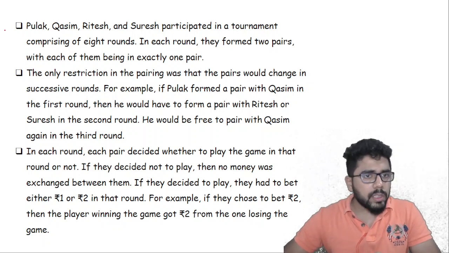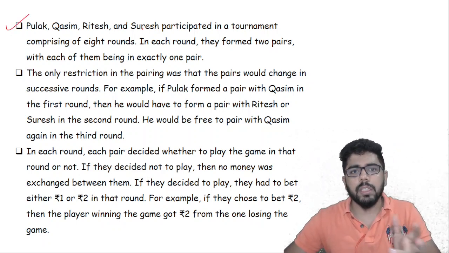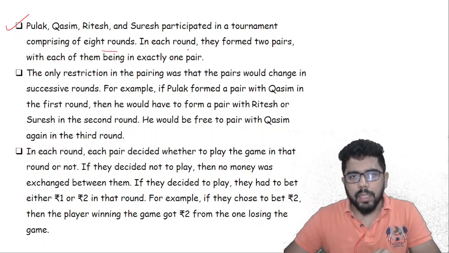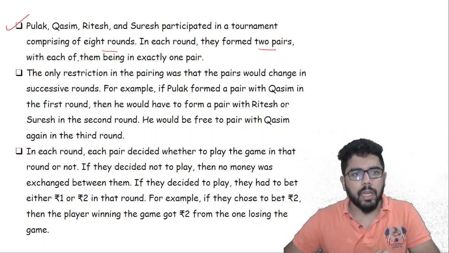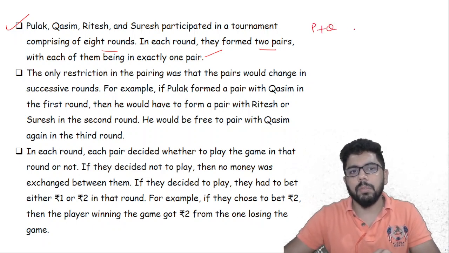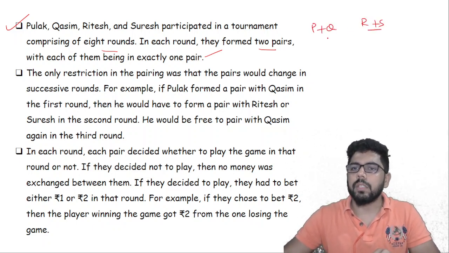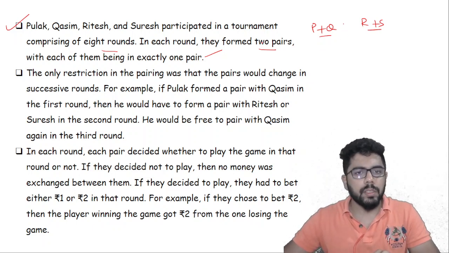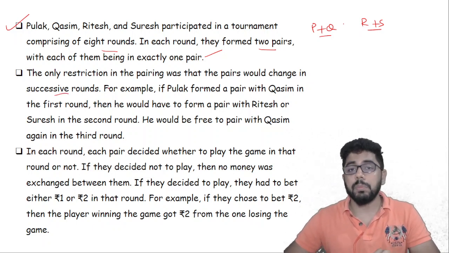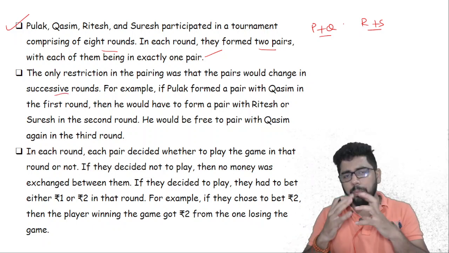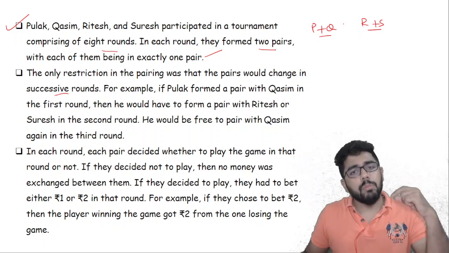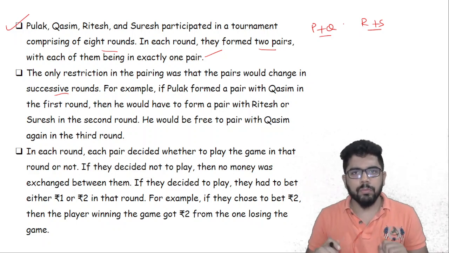So this is what the question is mostly about. Pulak, Kasim, Ritesh and Suresh, four people, participated in a tournament that had 8 rounds, and in each round they formed two pairs, with each of them in exactly one pair. So suppose Pulak and Kasim are forming a pair, so Ritesh and Suresh will be the other pair. So they will be playing in pairs. Now the only restriction in the pairing was that the pairs would change in successive rounds. That means no pair can continue successively for 2 rounds. So if Pulak is paired with Kasim in this round, Pulak cannot be paired with Kasim in the next round.